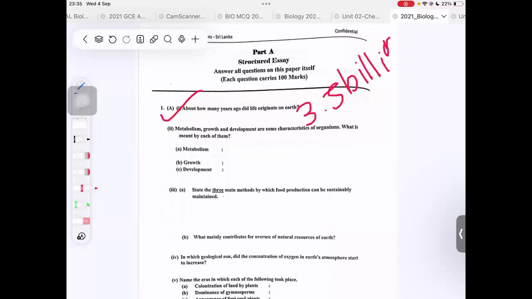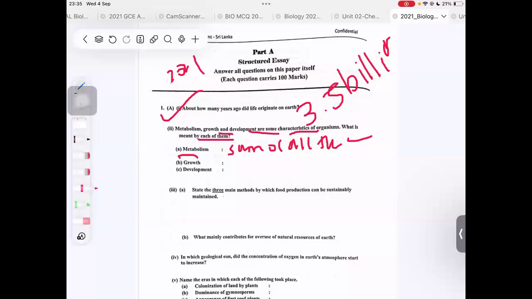3.5 billion years ago. Metabolism, growth, and development are some characteristics of organisms. What is meant by each of them? Metabolism, write down 2021 and write down the answers. Metabolism means the sum of all the chemical reactions that take place inside an organism, right? Write down the exact wordings in your resource book. I'm saying it from my own memory.